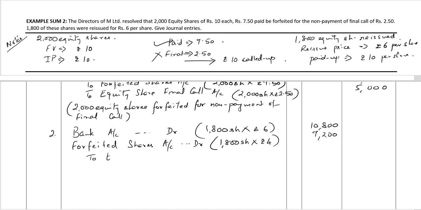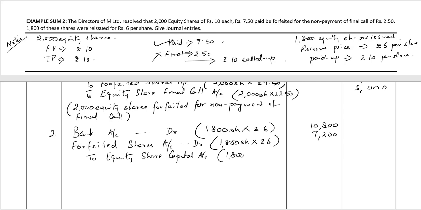To equity share capital account. The number of shares reissued, 1,800 shares multiplied by the amount credited as paid up, comes up to 18,000 rupees. The total of the debit is equal to the total of the credit.